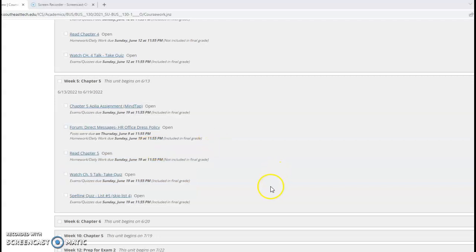Instructions for week 5. Okay, week 5, we are reading chapter 5. Chapter 5 covers short workplace messages and digital media. Specifically, we're looking at direct messages this week and then some of the nuances surrounding social media and text messaging in the workplace. So read chapter 5, watch the chapter talk, and complete the corresponding quiz.